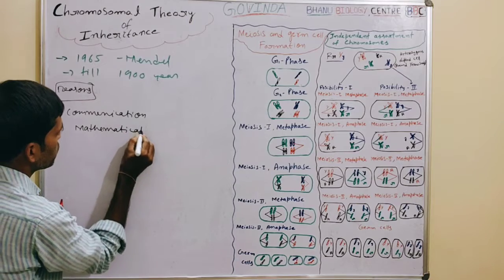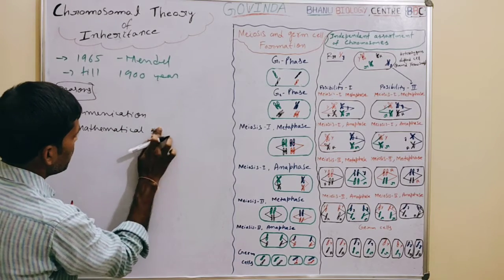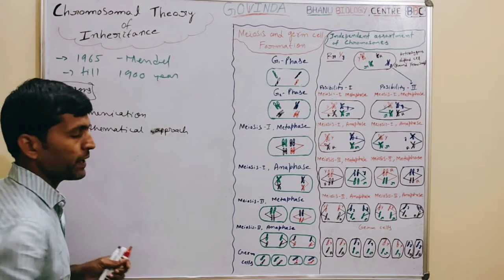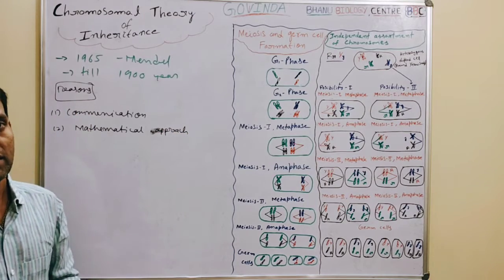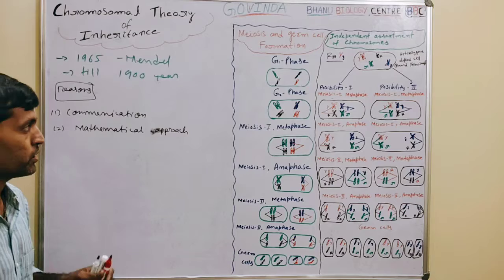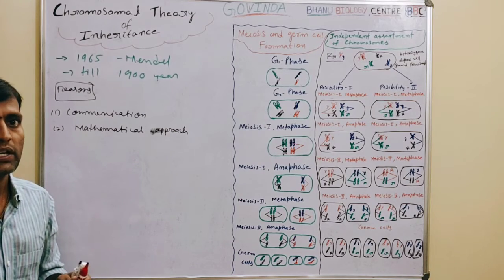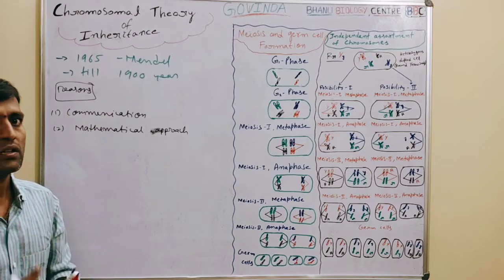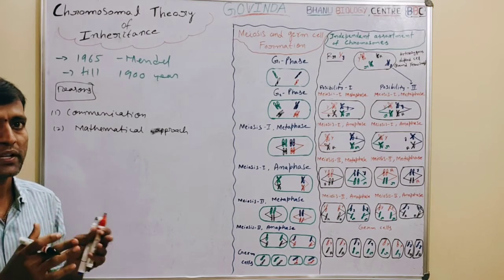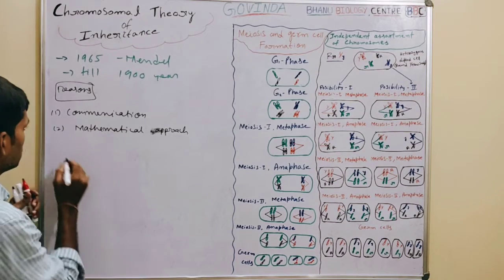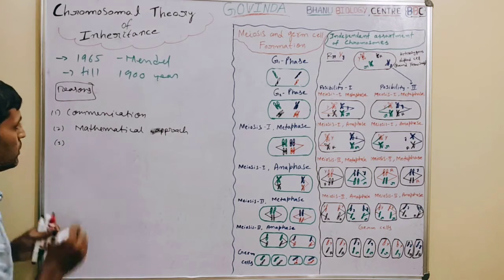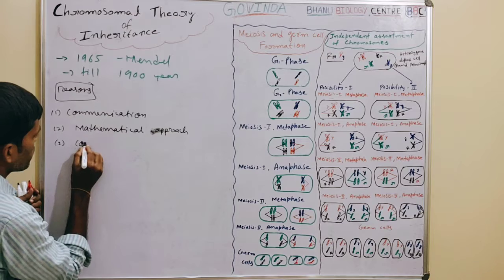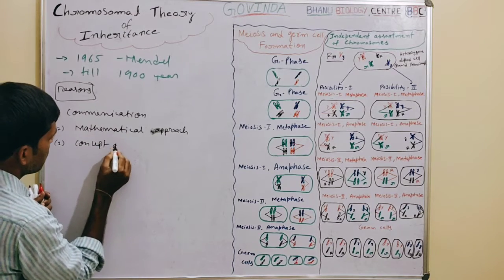usage of a mathematical approach to explain the results. He was a mathematician, not a biologist, so he applied mathematical measures to explain biological concepts. So other scientists, his contemporaries, did not accept that. That was another reason.